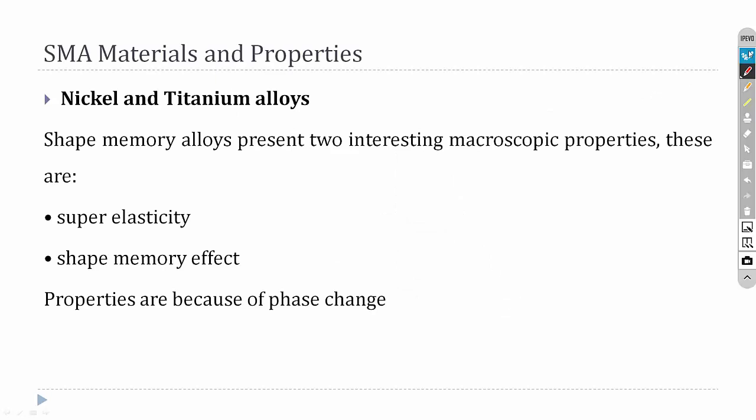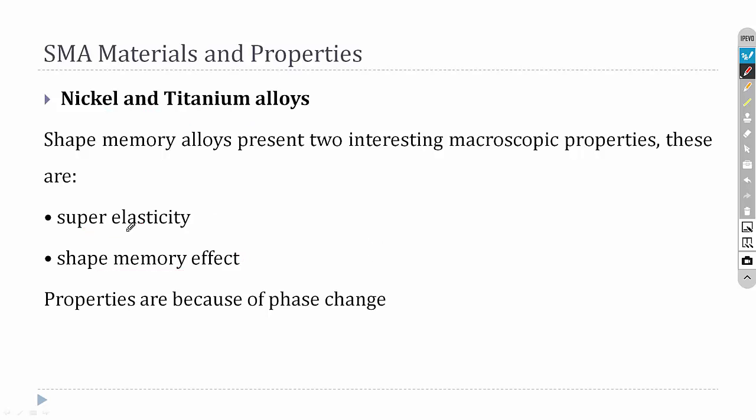The most commonly used shape memory alloys are nickel and titanium alloys. The beautiful property of nickel and titanium alloys is that it has two properties: one is the shape memory effect and another one is super elasticity. All these properties depend on the phase change, because it changes from austenite to martensite. That is the important property, and because of it, it has super elasticity as well as the shape memory effect.